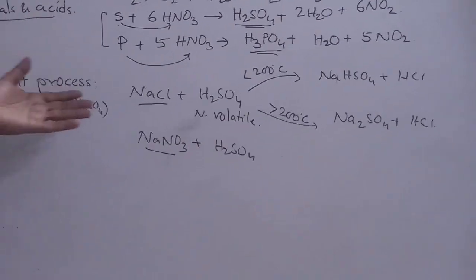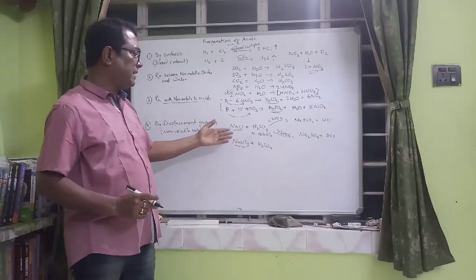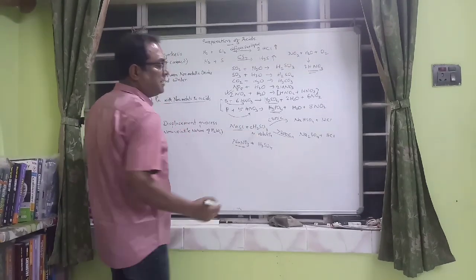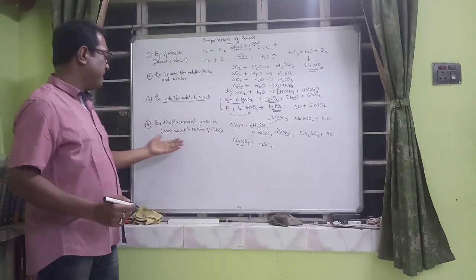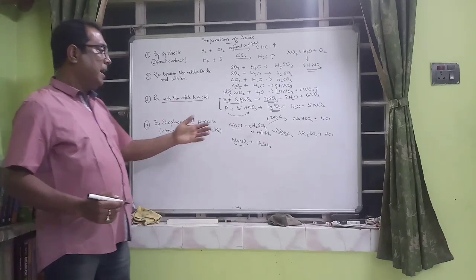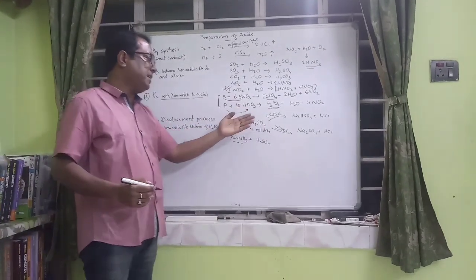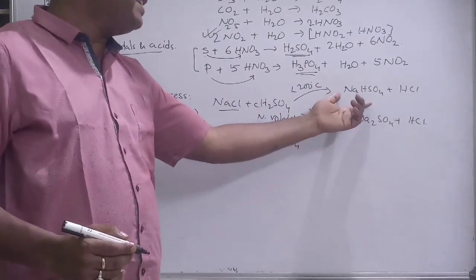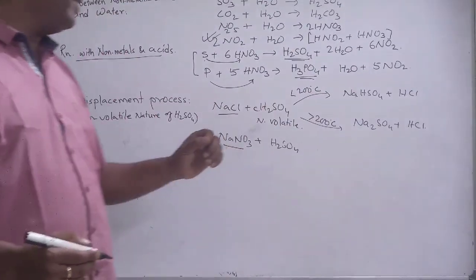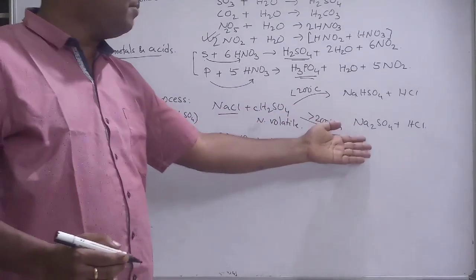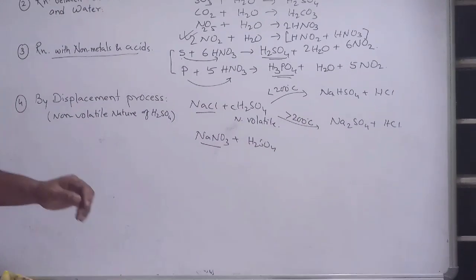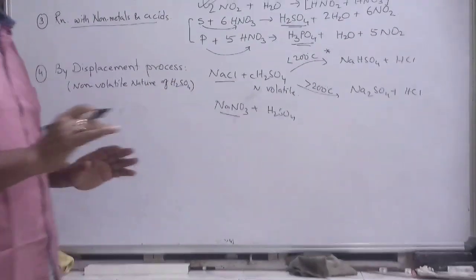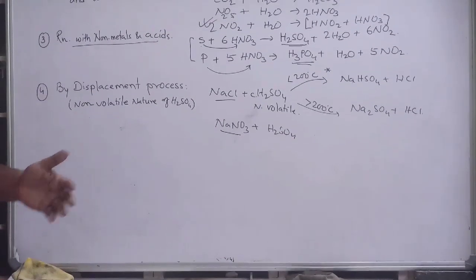So student, keep this in mind that when you take sodium chloride and add to sulfuric acid, remember the sulfuric acid should be a concentrated one, because concentrated sulfuric acid is non-volatile in nature. When the temperature is less than 200 degrees centigrade, it is going to produce a bisalt and hydrochloric acid, and here above 200 they produce a normal salt and hydrochloric acid. We usually accept the low temperature because low temperature favors a good reaction.